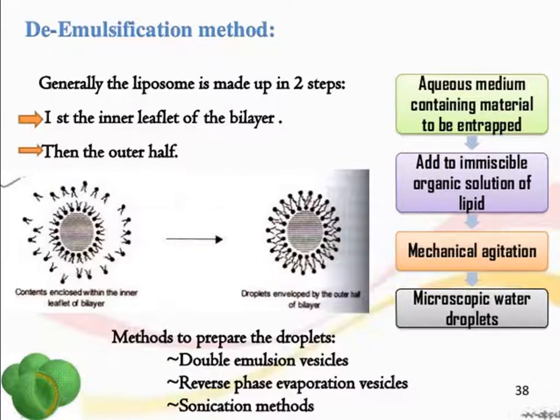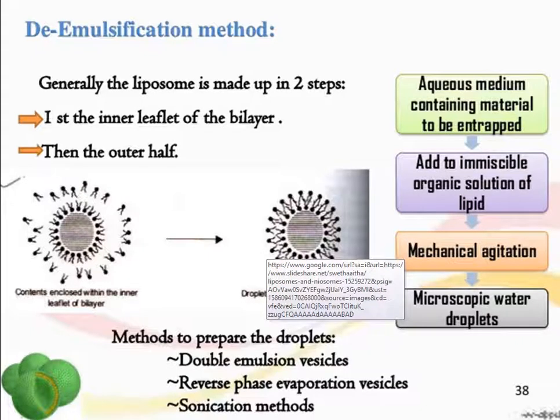Then is de-emulsification method. Generally the liposome is made in two steps. First, the inner leaflet of the bilayer, and then the outer leaflet, like in the previous method. In this, the aqueous medium containing material to be entrapped. Then add the immiscible organic solution of the lipid. Then mechanical agitation is done, and microscopic water droplets are formed.